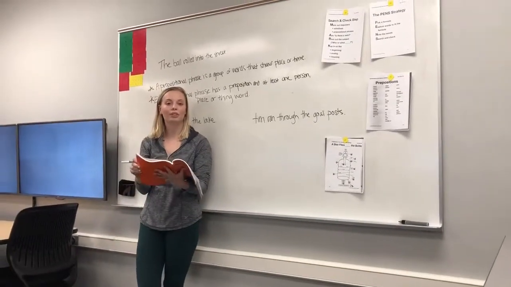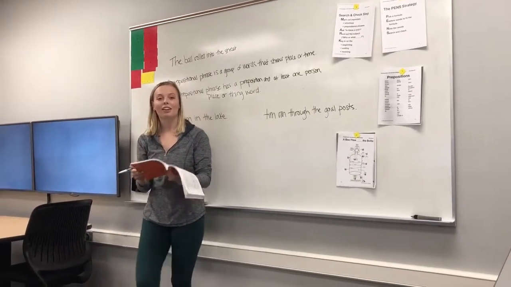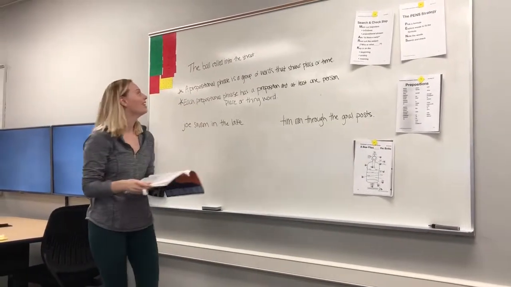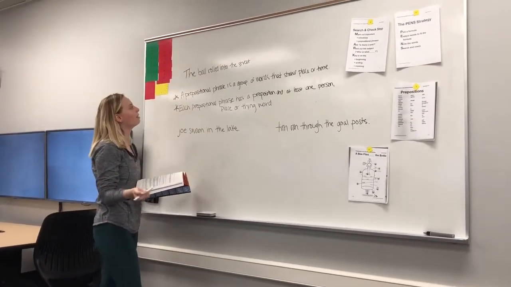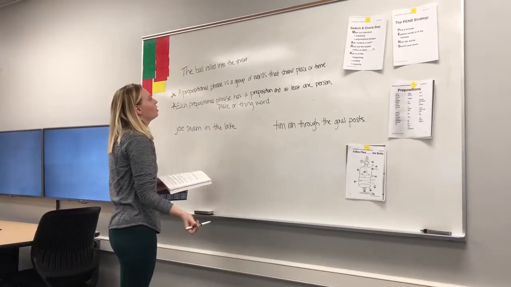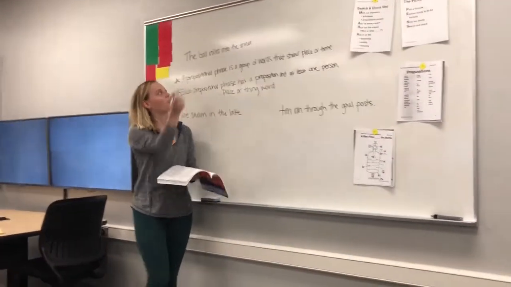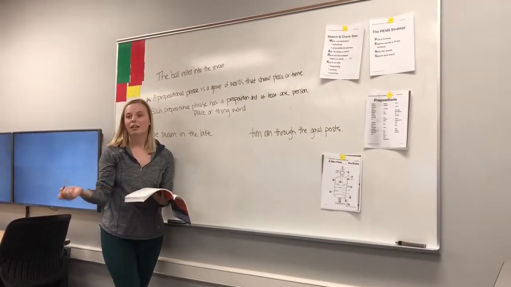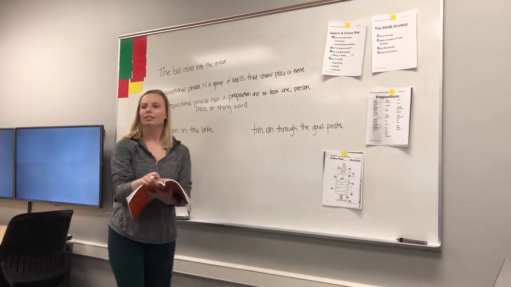There are words for person, place, or thing that are not the subjects of the sentence. So let's look at this sentence to see what I mean. The ball rolled into the street. Now, if I wasn't thinking clearly, I might think that since street is a place, that that's the subject of my sentence. But would I be right?